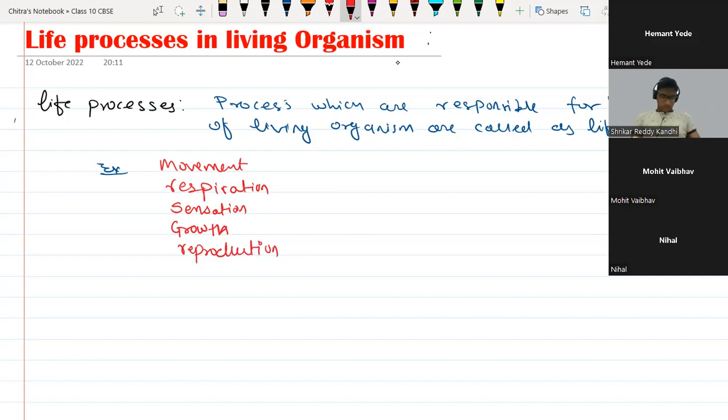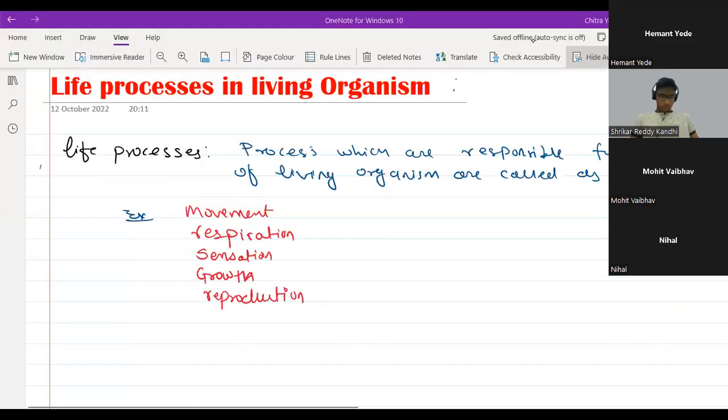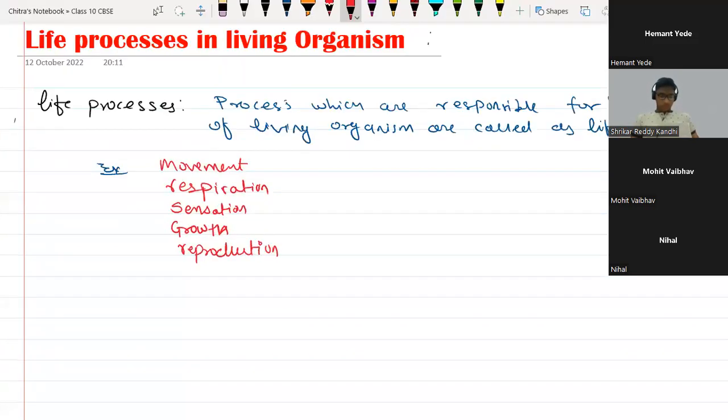So reproduction is the formation of new organisms of the same species again and again, in order to maintain their existence in the ecosystem or the planet. Reproduction is very important to maintain the existence of living organisms.